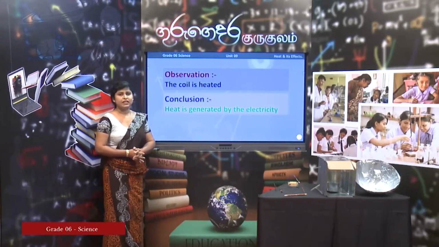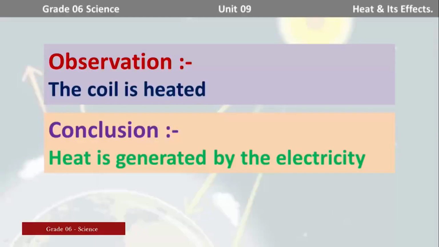The observation is that the coil is heated. When we connect the ends of the copper coil to the dry cell, providing electricity to the coil, the coil gets heated up. And the conclusion is that heat is generated by electricity.